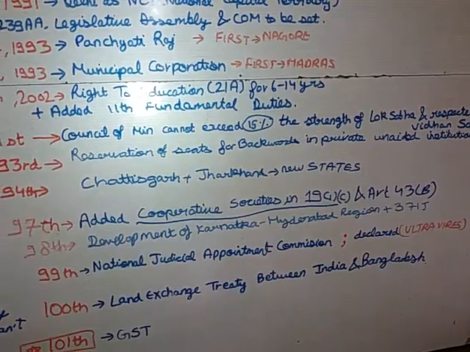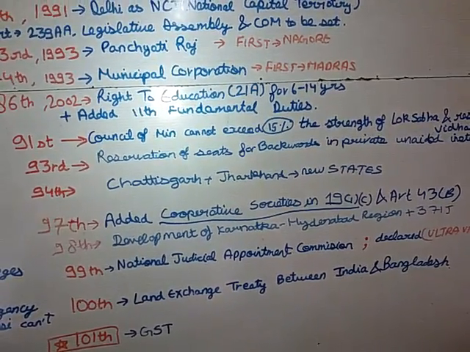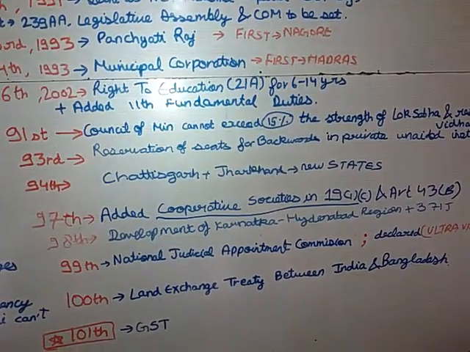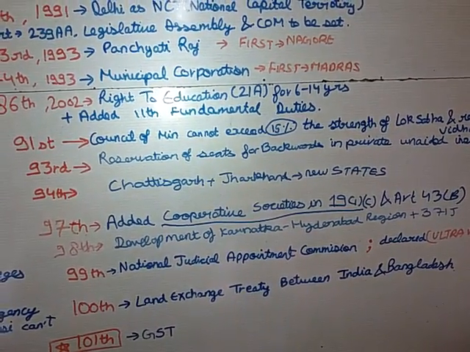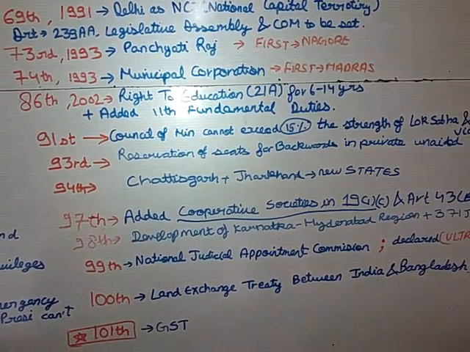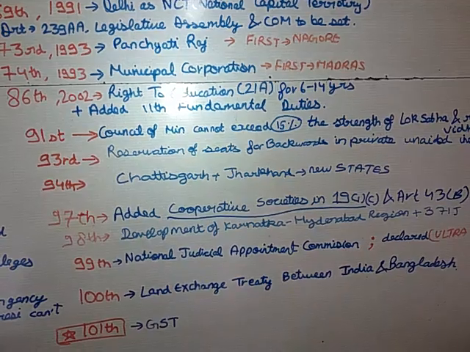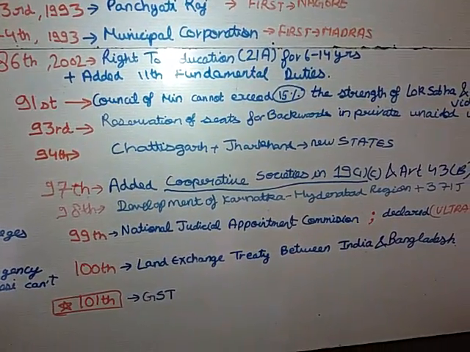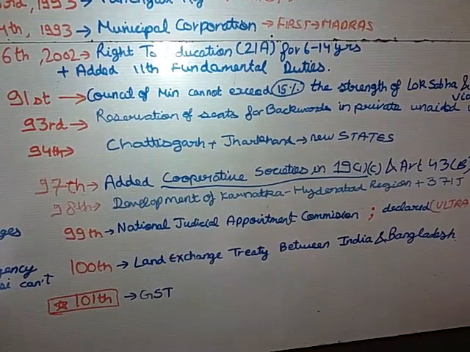in private unaided institutions. As everyone knows, for the SC and STs, reservation was already given, but for the backward classes, it was given by the 93rd Amendment Act. Then comes the 94th Amendment Act. By the 94th Amendment Act, Chhattisgarh and Jharkhand were the new states that were created. By which Amendment Act were the Chhattisgarh and Jharkhand states created? The answer is the 94th Amendment Act.